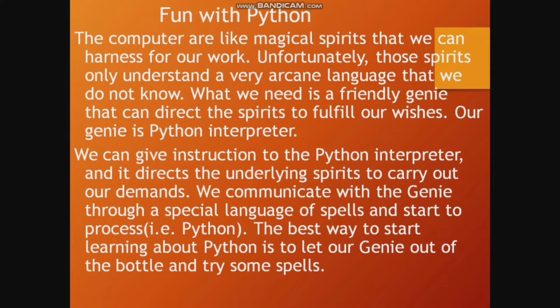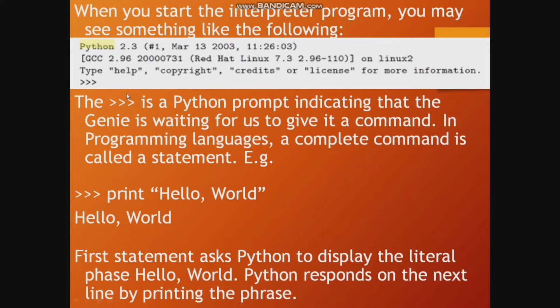When we start the interpreter program, you may see something like the following: license and date. Next, the three arrow signs are a Python prompt indicating that the genie is waiting for us to give it a command. What is a statement? In a programming language, a complete command is called a statement.